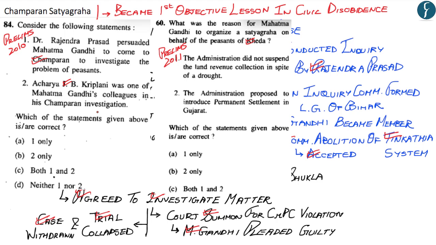And as you can see from these questions, what they've asked are the cause, specific features with regards to colleagues, role of the government or the administration, and hopefully, with the explanation given in this section, you are able to understand the basic features of the Champaran Satyagraha. And now, with this, we move on to the next article.